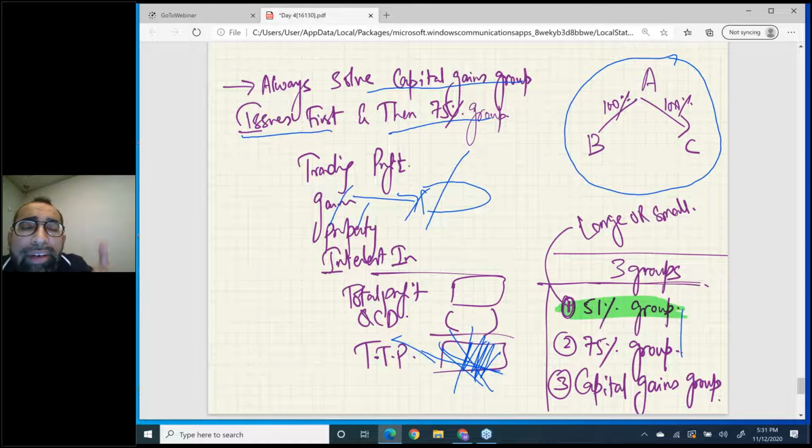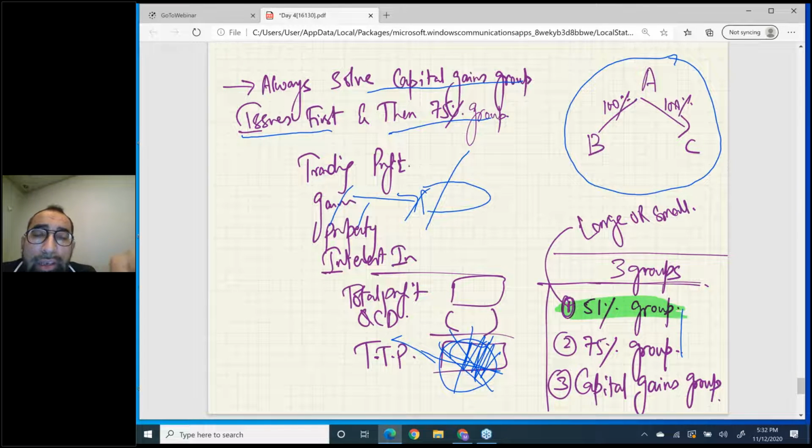So if you haven't done the gains working first, your TTP will come out wrong. My dear student, just think, if somebody has forgotten to solve capital gains first, that means his TTP number is also wrong. So how can you work on TTP without doing gains?